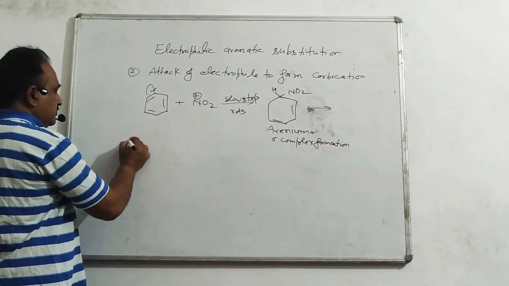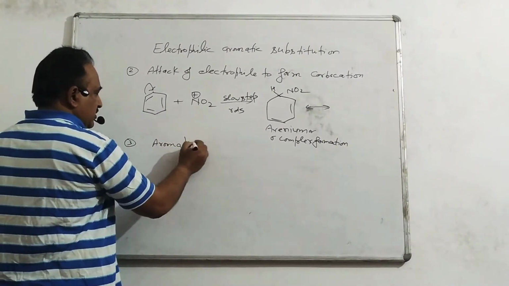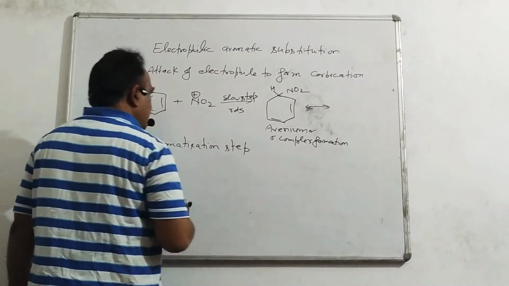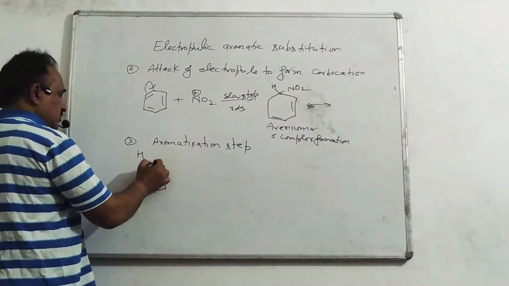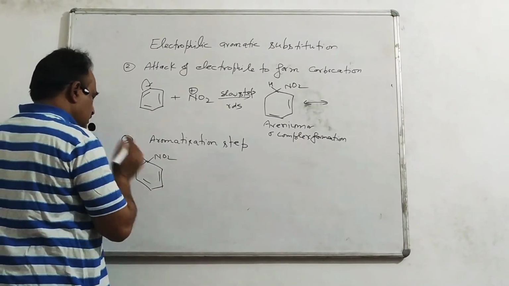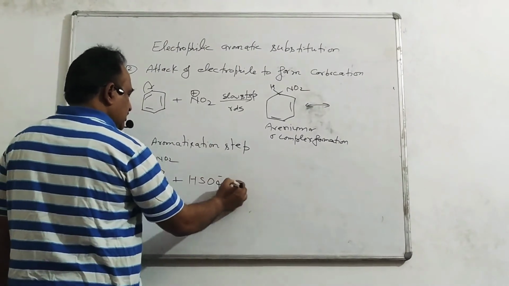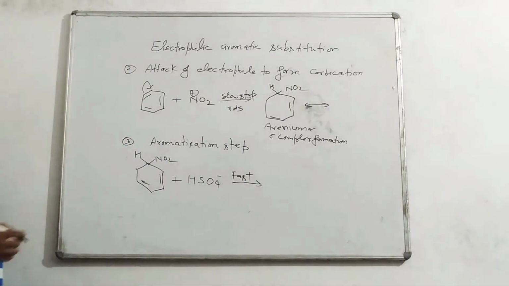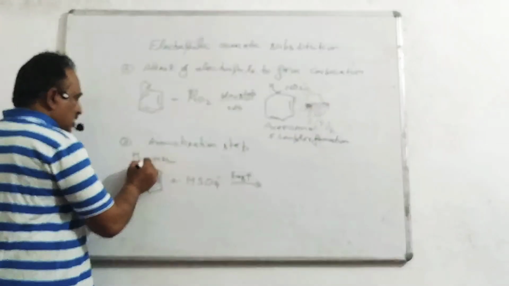In the third step, aromatization step. Plus HSO4 minus. Here HSO4 minus is used as a base and attacks hydrogen.